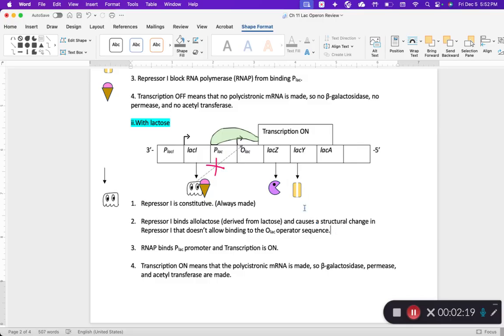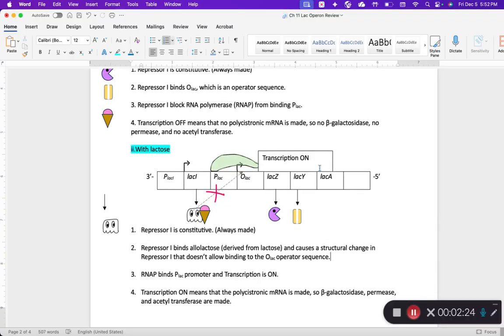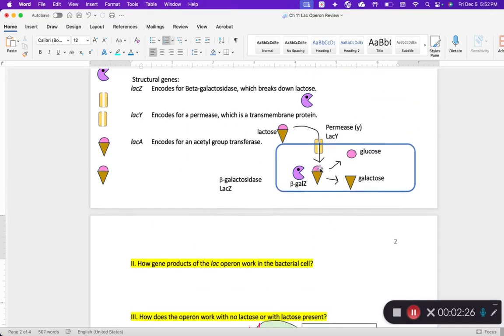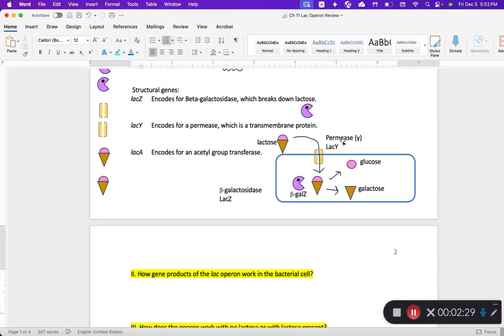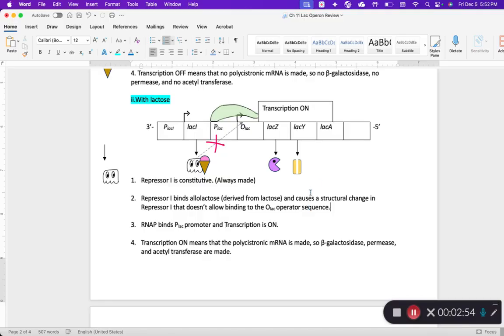Okay, but then just to sort of go back to where this comes into play, if we go back to our section when we talked about how this all comes together, we have our lactose outside the cell that is going to come through the permease, which is made by lacY. When lactose enters, beta-galactosidase enzyme is going to break that down into glucose and galactose, and then the cell will then use glucose for its energy needs. And that's what our lactose is.